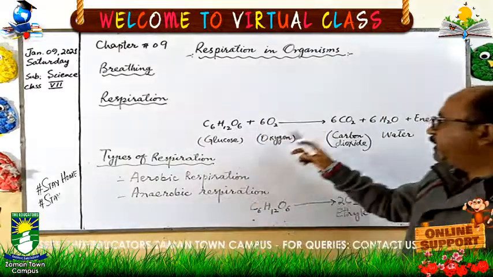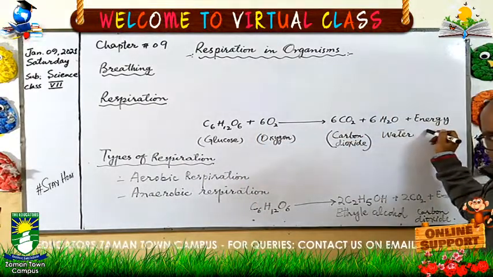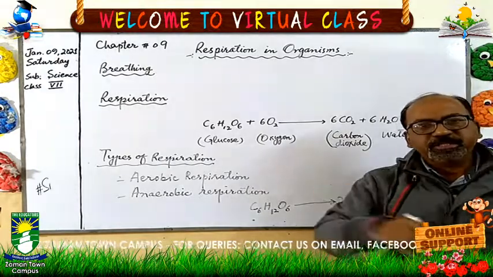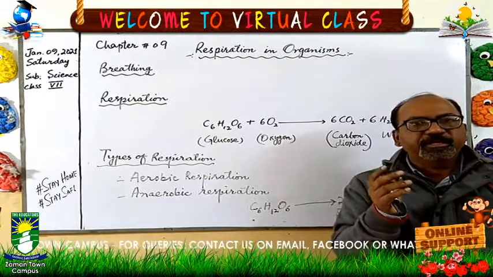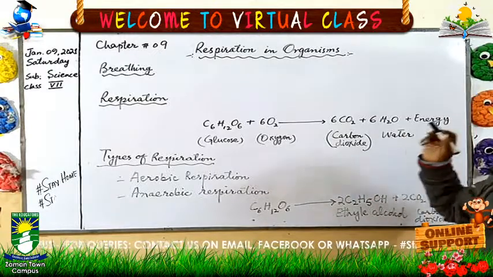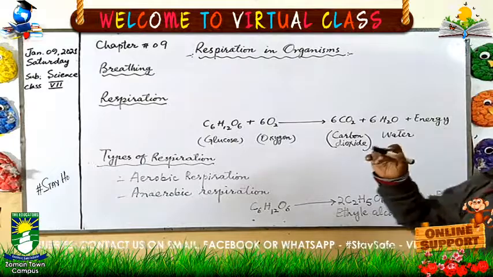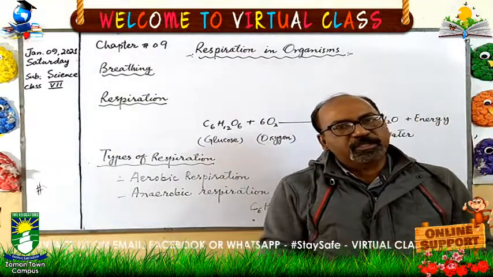This energy which is released during aerobic respiration is utilized by the cell because the cell is performing a lot of functions. As our body is performing all the functions, the same functions are performed individually by the cells. So this energy is used for these functions, and this energy is also provided by the cells to all other organs of the body.